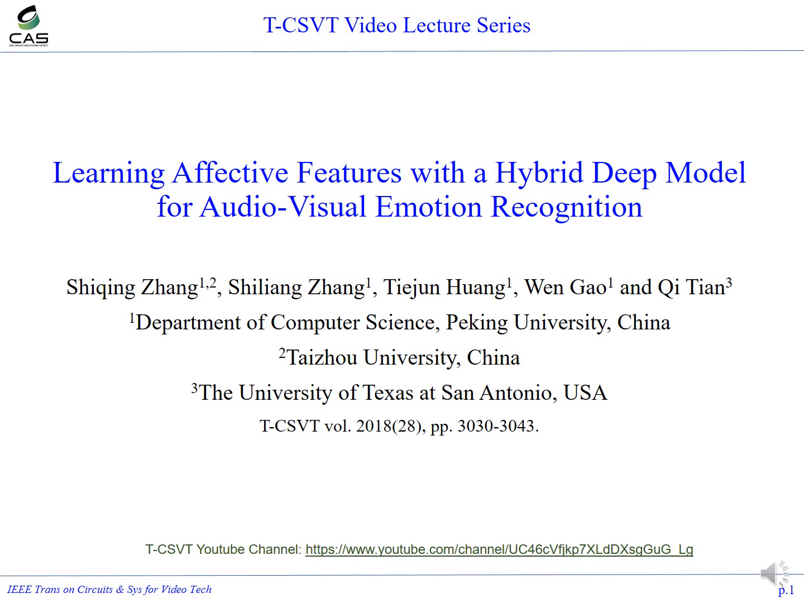This video gives a brief introduction to our work published in IEEE Transactions on CSVT in 2018. The title of this paper is Learning Affective Features with a Hybrid Deep Model for Audio-Visual Emotion Recognition. This is a joint work by Shiqing Zhang, Shiliang Zhang, Tiejun Huang, Wen Gao, and Qi Tian.